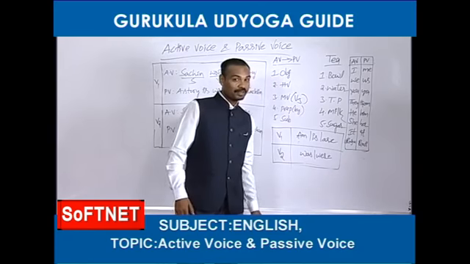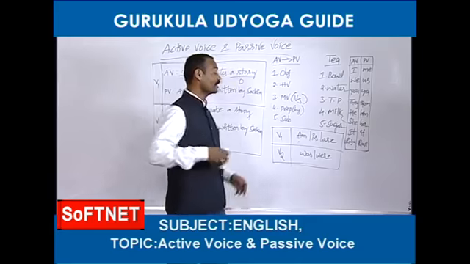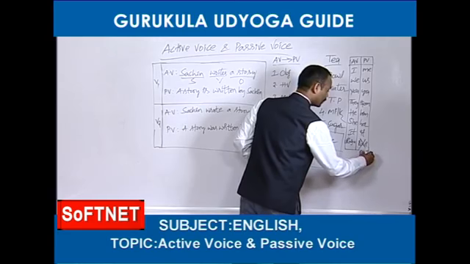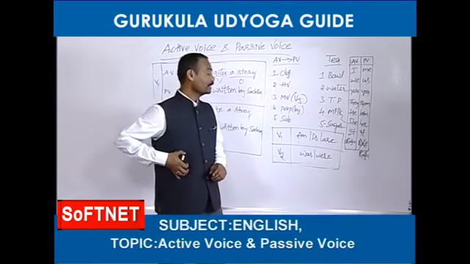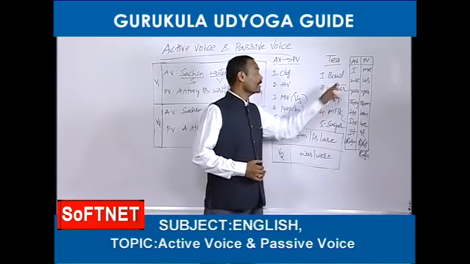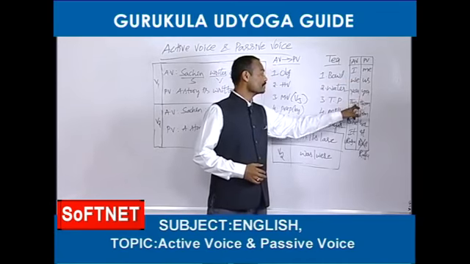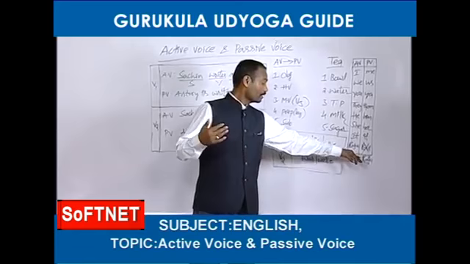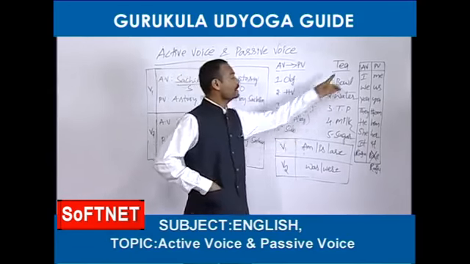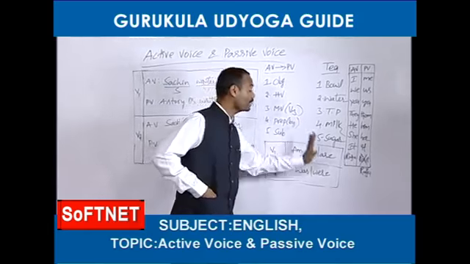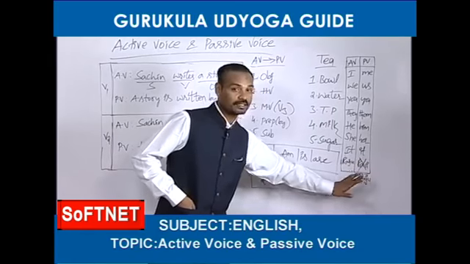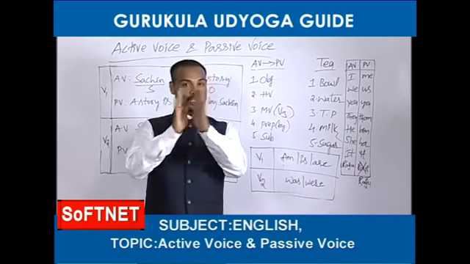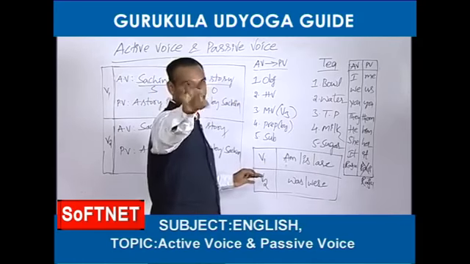So, here Raj becomes Ravi. Is it possible? Some of you may think, yes, it is right. No, it is wrong. Raju never becomes Ravi. Raju becomes Raju only. Then you may ask, why did you write like that, sir? See, you are thinking I becomes me, we becomes us, they becomes them, he becomes him. Like that, Raju becomes Rani or Ravi becomes Raju. Some of you may think like that. So, friends, there will be changes only in pronouns. There won't be any changes in nouns. Nouns should be taken as they are.